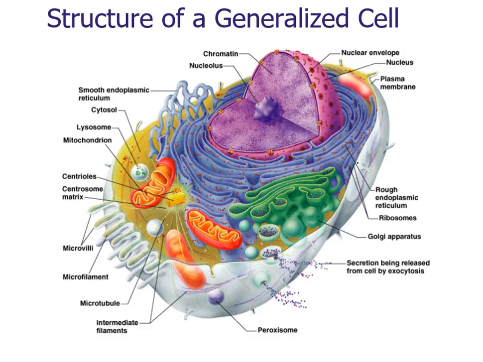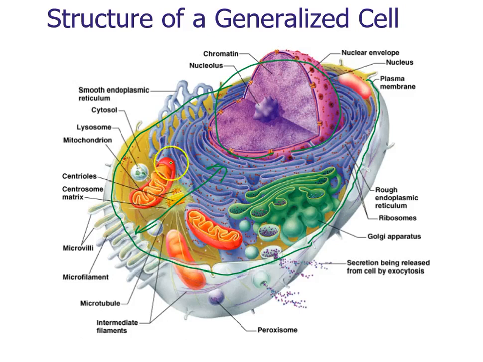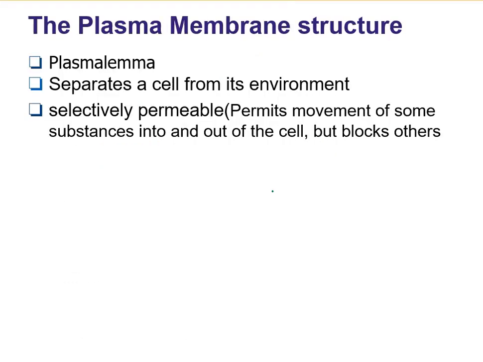Okay, so in this picture, you can see the structure of a generalized cell. As you can see here, we have the plasma membrane around the cell, the nucleus, which houses the genetic material, and between the nucleus and the plasma membrane, we have the cytoplasm, and all the things found inside of this cytoplasm. Okay. And now we are going to study the plasma membrane structure, as our course is anatomy, and we are going to study the structure of the organs or the cells or the body.